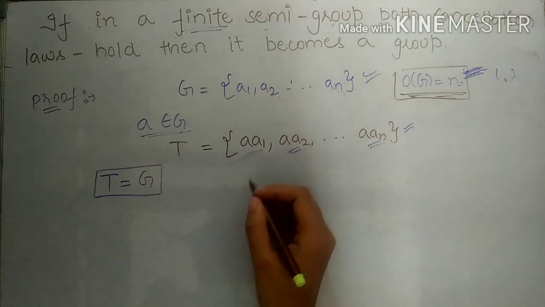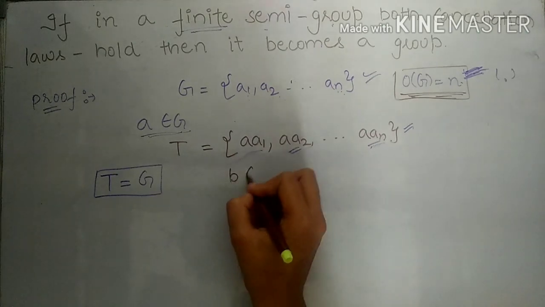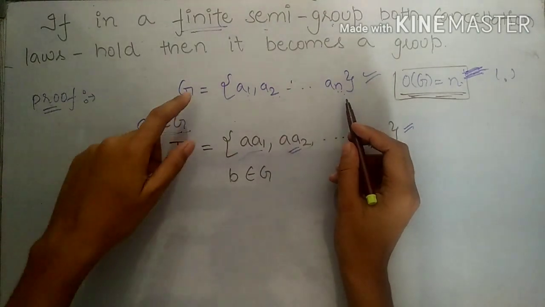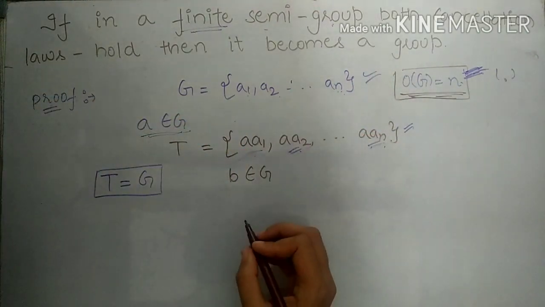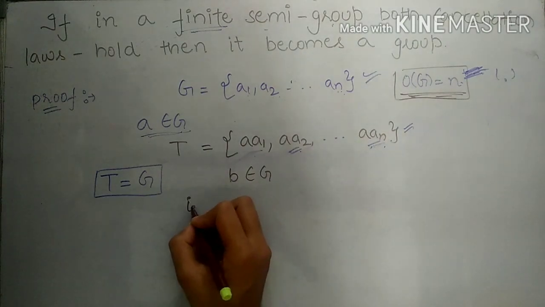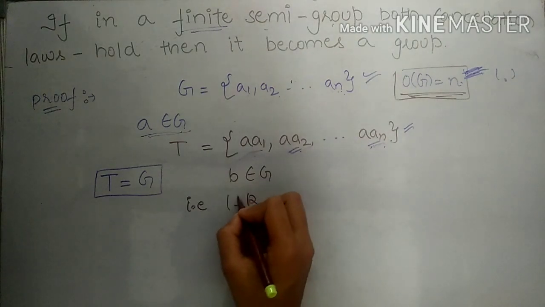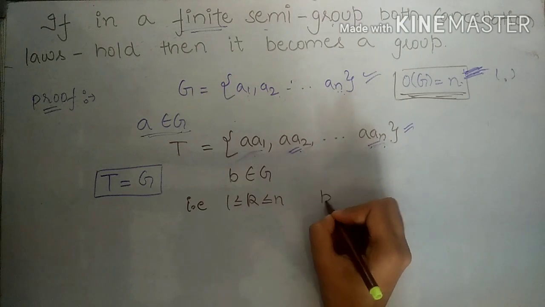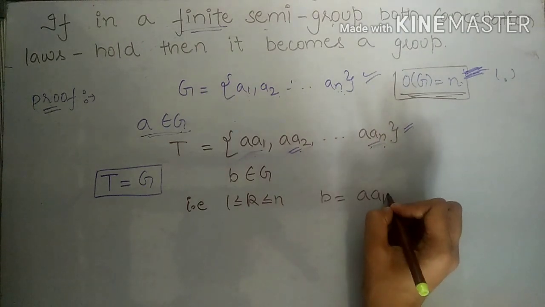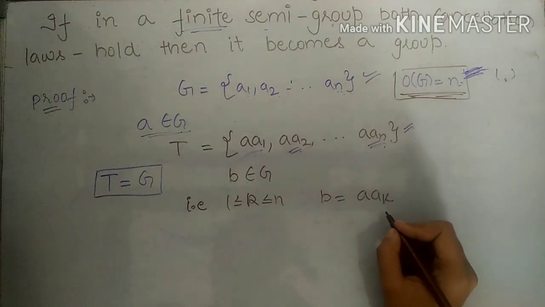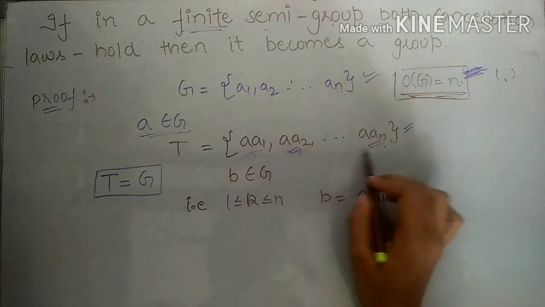And similarly, if we take any element B from set G, then B must be equal to one of these elements. That is, for some k between 1 and n, B must be equal to A into Ak. And this Ak should be unique because all these elements are distinct.